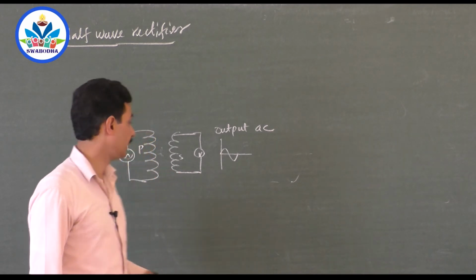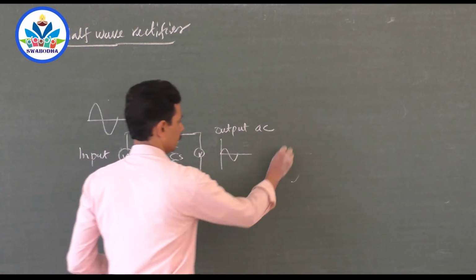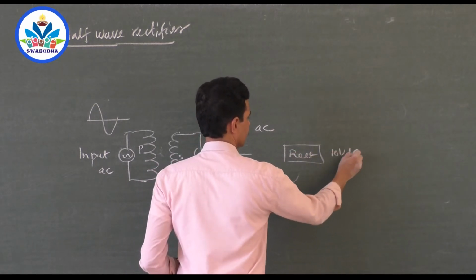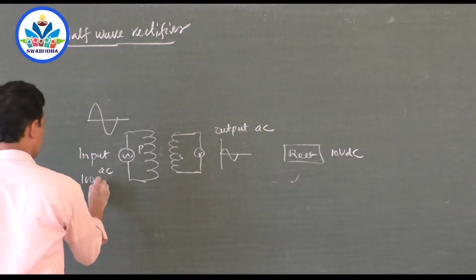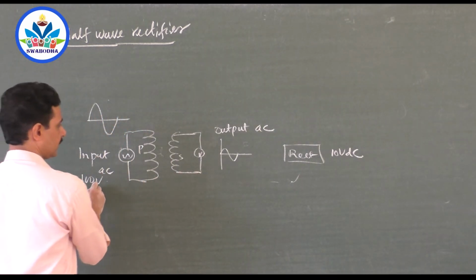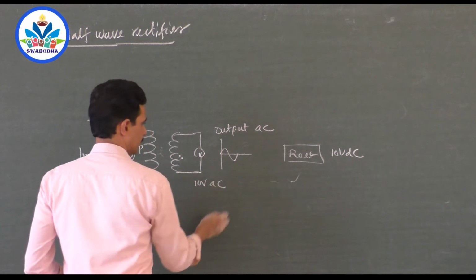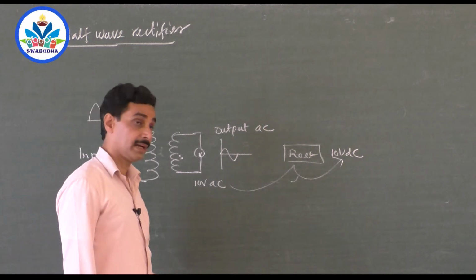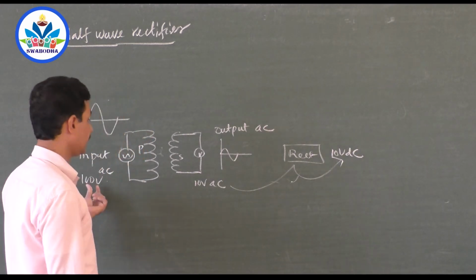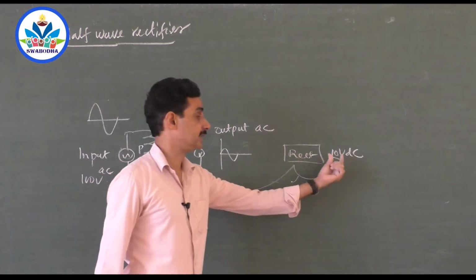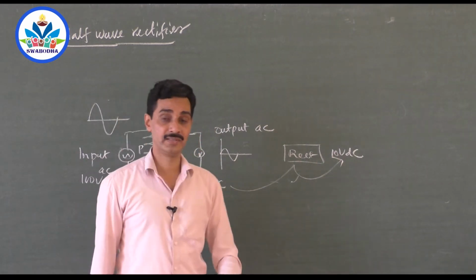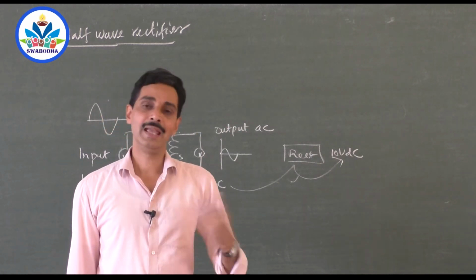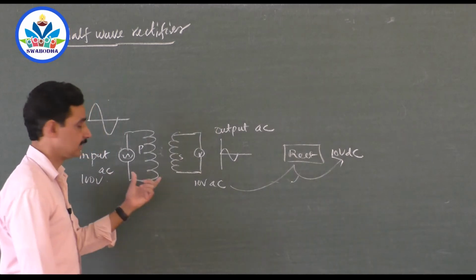Suppose you have a rectifier here, and I want to have an output of 10 volt DC. I have 100 volt AC. First convert 100 volt AC to 10 volt AC. Then pass it to the rectifier and get 10 volt DC. That is the method. Instead, if you try the reverse way, convert 100 volt AC to 100 volt DC and try to reduce it to 10 volt DC, it is very difficult, because DC cannot be stepped up or stepped down so easily. AC can be stepped up or stepped down so easily using a transformer.